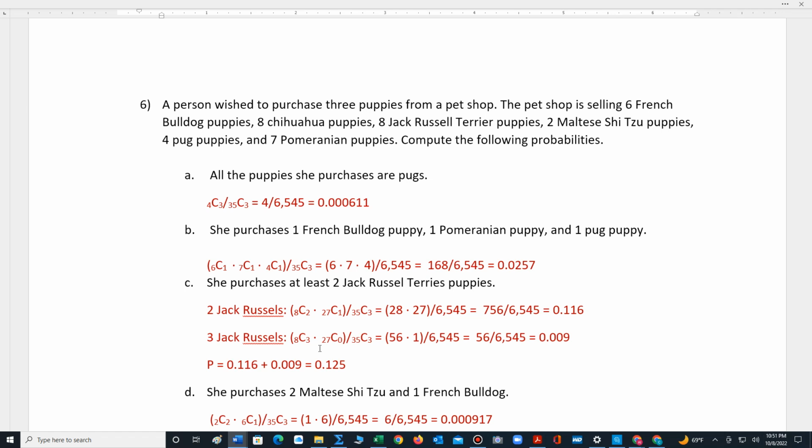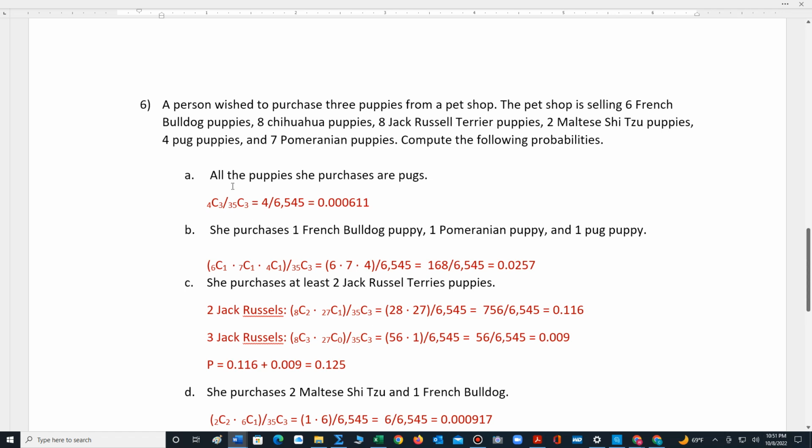The pet shop is selling 6 French Bulldog puppies, 8 Chihuahua puppies, 8 Jack Russell Terrier puppies, 2 Maltese Shih Tzu puppies, 4 Pug puppies, and 7 Pomeranian puppies. Compute the following. So remember, we're now computing a probability using combinations.